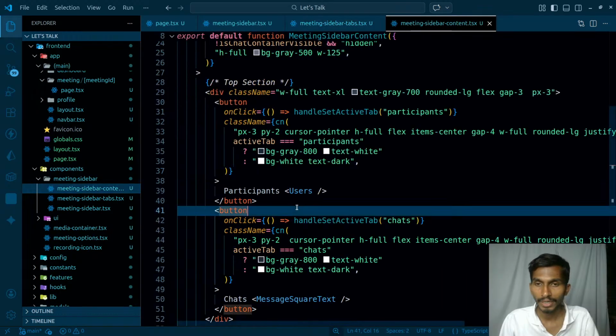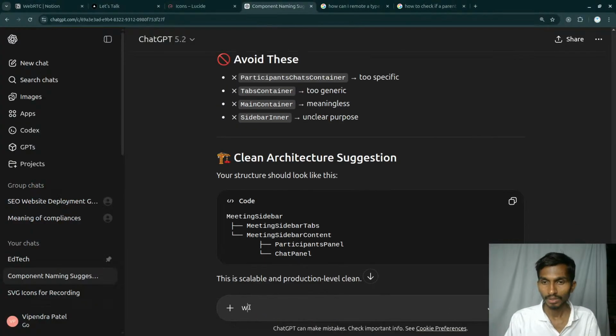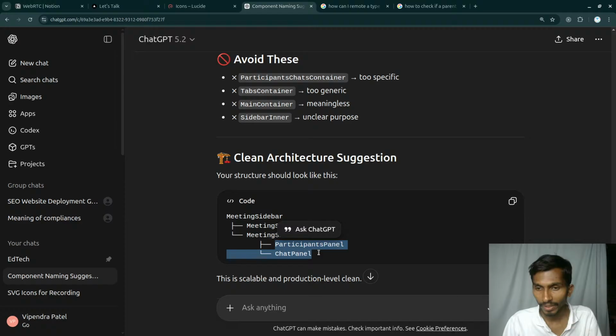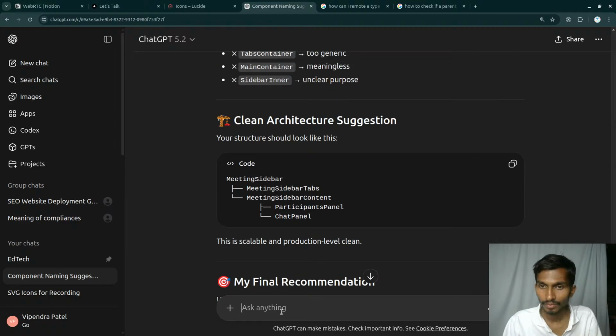Once I'm inside meeting sidebar content, again help, then meeting sidebar content will have a participant panel and a chat panel. That is okay, but meeting sidebar content has again some tabs, some active tabs.